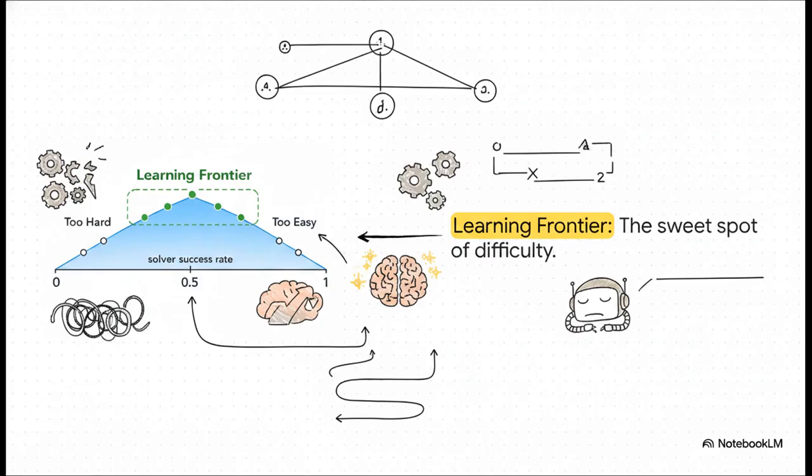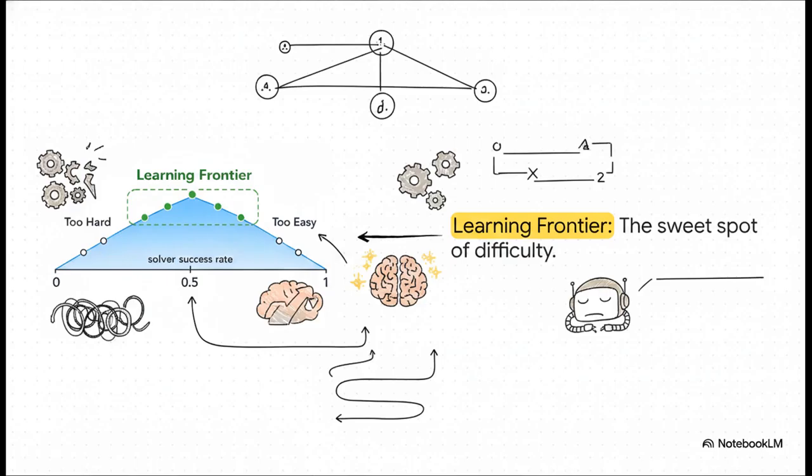And this brilliantly illustrates the ultimate goal of that teacher-student dynamic. If you look at the learning frontier curve, you'll see exactly what they're aiming for. Because think about it. If a task is too hard, the student learns absolutely nothing and just gets frustrated. If it's too easy, they stagnate. The proposer aims right at that sweet spot, the learning frontier, targeting a medium difficulty where the solver's success rate is roughly 50%.